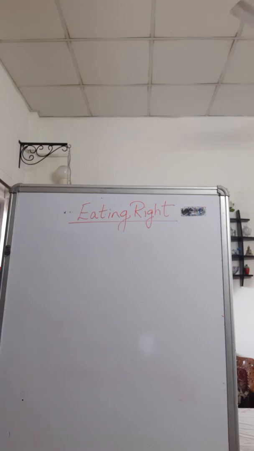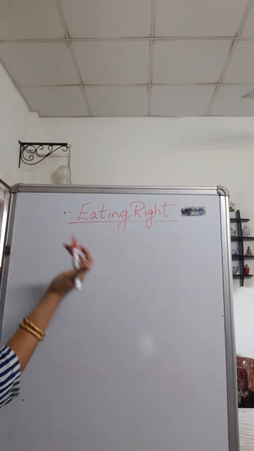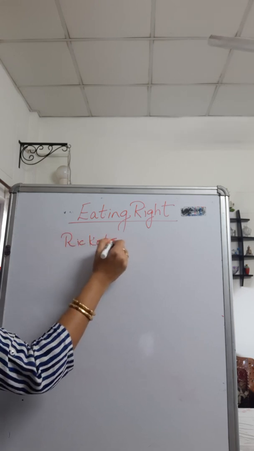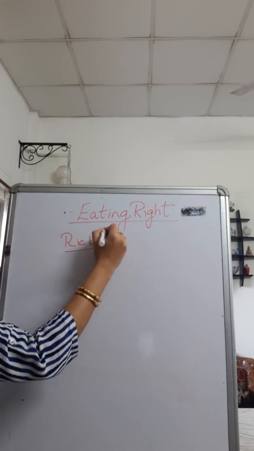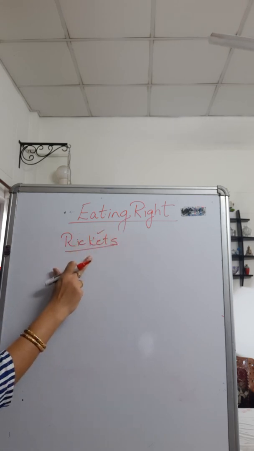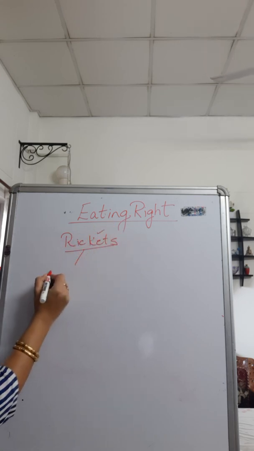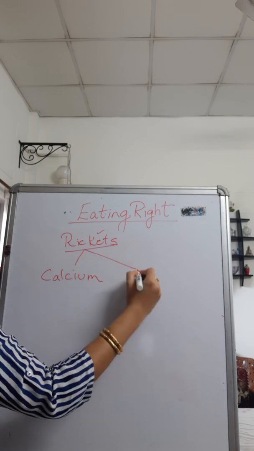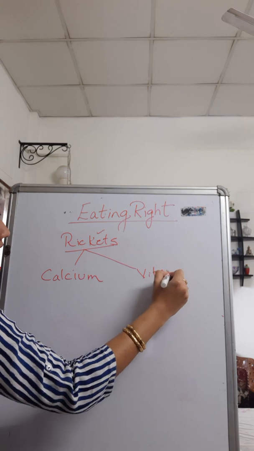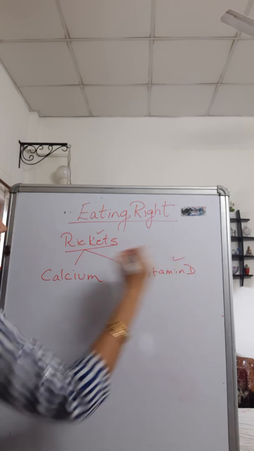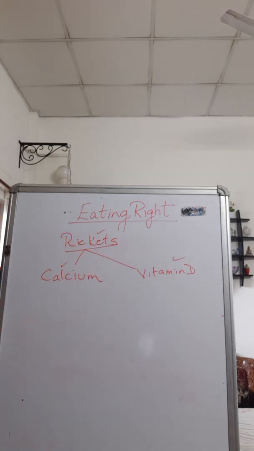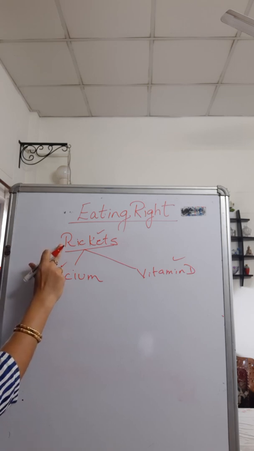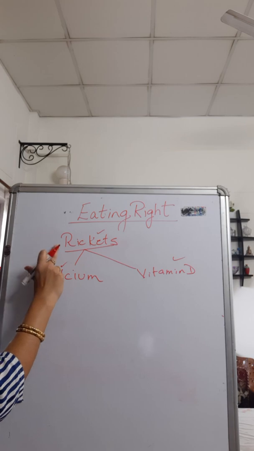Good morning once again. We had studied about rickets, and what did we study? We studied that to avoid this deficiency disease, we need to have calcium rich food, and also we need vitamin D in our diet. Both of these are required in order to avoid this deficiency disease, which is called rickets.